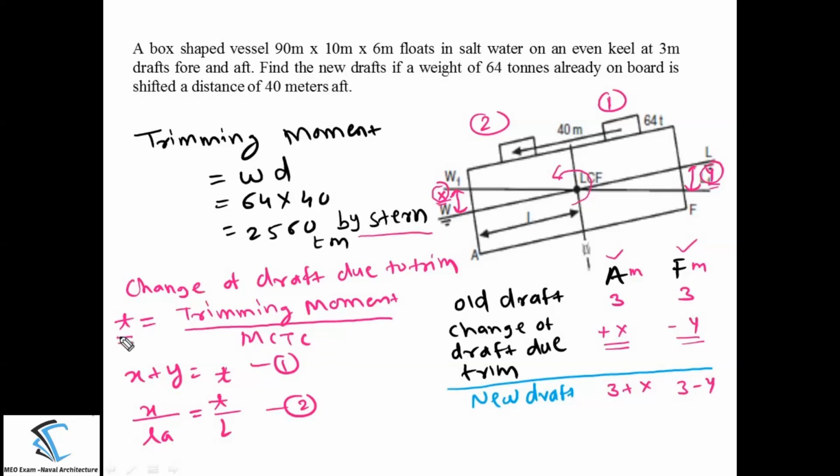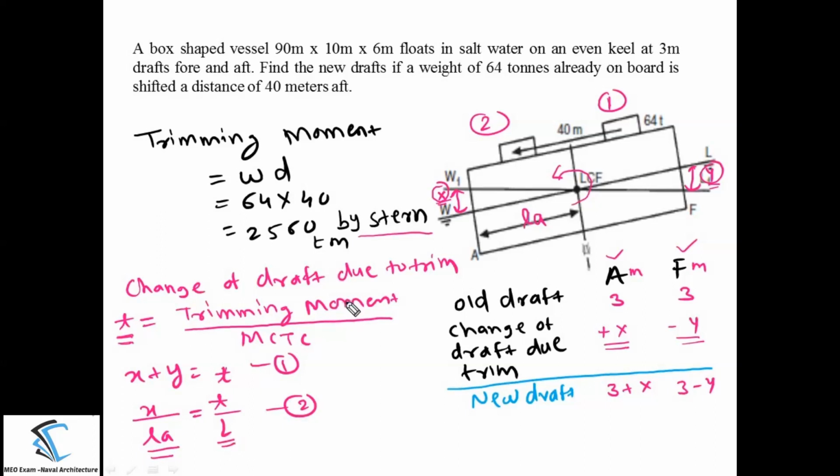Once you calculate the value of T, then we have two equations with us, that is X plus Y is equal to T, and the second equation is X by LA is equal to small t by capital L. Now what are this X and Y? X and Y are the increment and the decrement in the draft at the aft and the forward respectively. T stands for trim. LA is the distance of center of flotation from the aft. Capital L is the length of the ship.